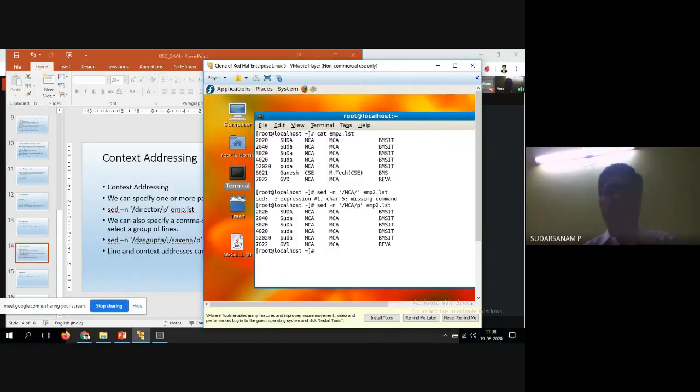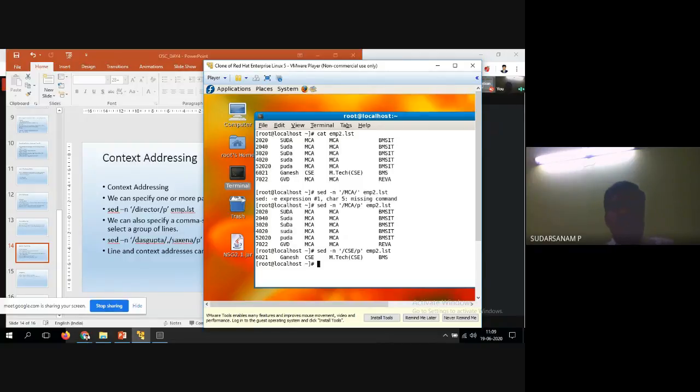Wherever you have the MCA. Because more MCAs are available, CSC is the only one. I will enter CSC. See, now only one CSC is available, and it prints CSC.